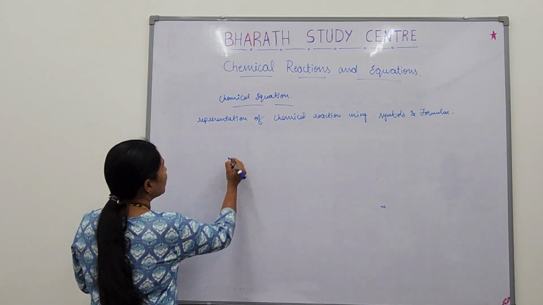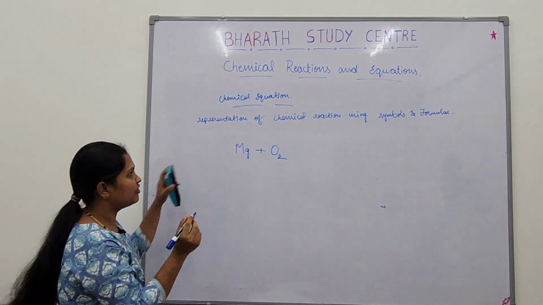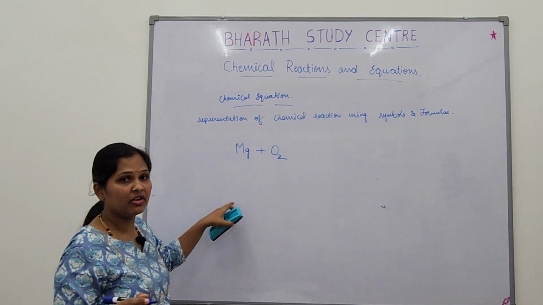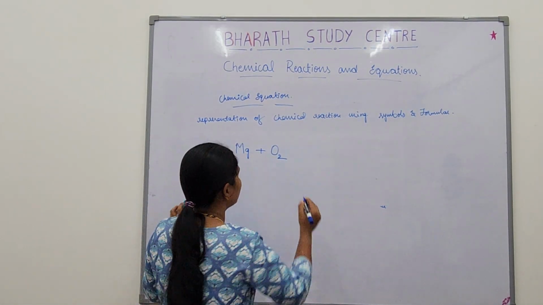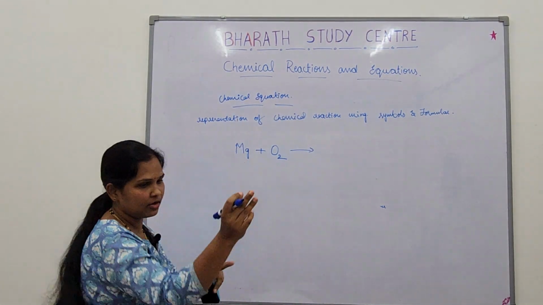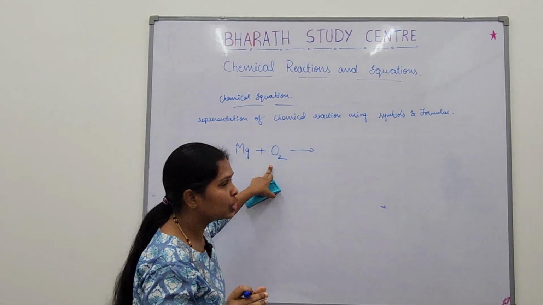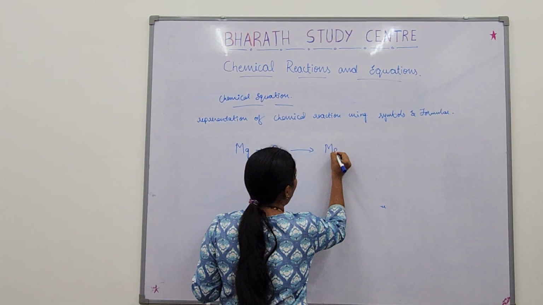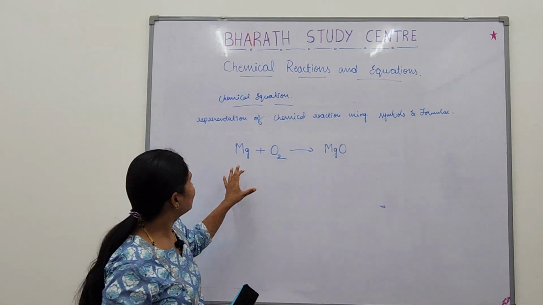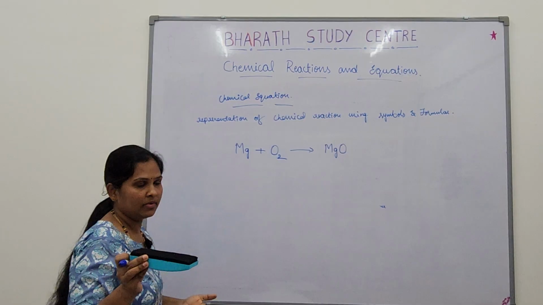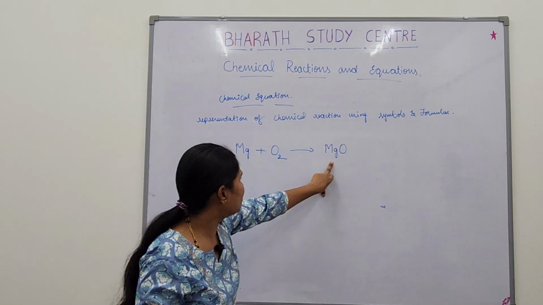Okay, let's go with magnesium and oxygen. You know the magnesium symbol, you should know. You have been learning it for a long time. Magnesium symbol is Mg and oxygen is O2. So magnesium is a kind of ribbon. Magnesium ribbon is burning to give magnesium oxide. There is an activity for this. I'll explain it when I come to reactions. Okay? Magnesium is burning to give magnesium oxide.